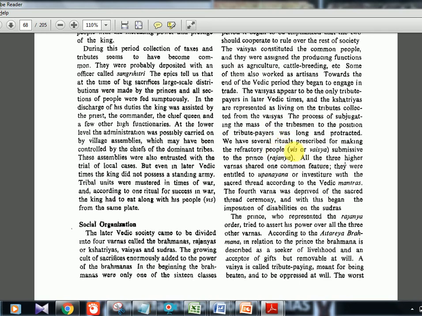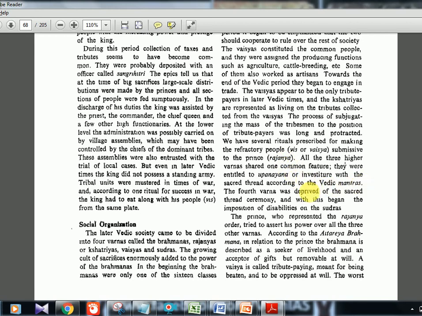Vis or Vaisya. Vis, if you remember, I told you in the last chapter, it is the tribes or the group of people. So when they engaged in trades, that Vis changed to Vaisya. That's how the term derived from Vis only. Then prince is Rajanya, I told you, Kshatriyas.